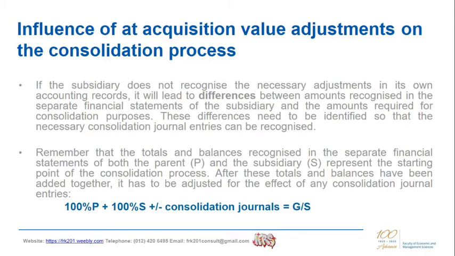If the subsidiary does not recognize the necessary adjustment in its own accounting records, it will lead to differences between amounts recognized in the separate financial statements of the subsidiary and the amounts required for consolidation purposes because of IFRS 3. These differences need to be identified so that the necessary consolidation journal entries can be recognized for these differences.